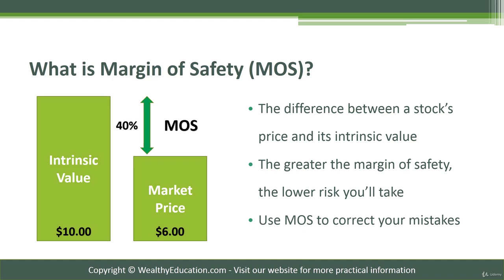Every valuation method is implemented based on assumptions. For example, when using the discounted cash flow model, you'll have to assume that a company's cash flow will grow at a consistent rate over the next 5 to 10 years. What will happen if its cash flow grows by 10% this year, 5% next year, and negative 8% in another year? You see, our valuation method is somewhat biased, and that's why the margin of safety concept is applied to value investing.